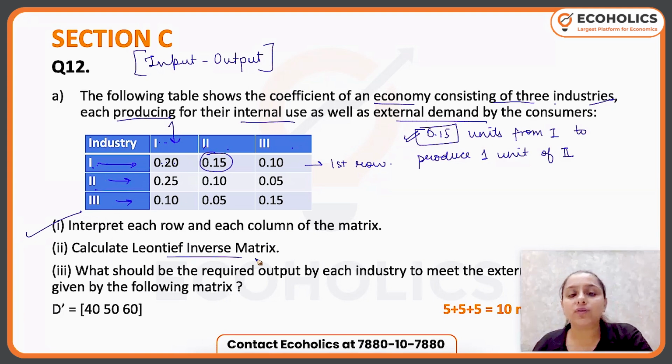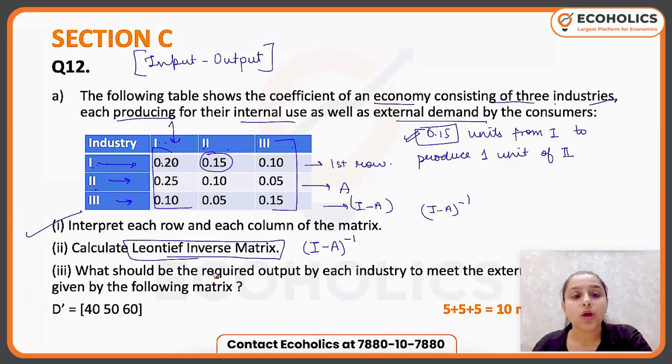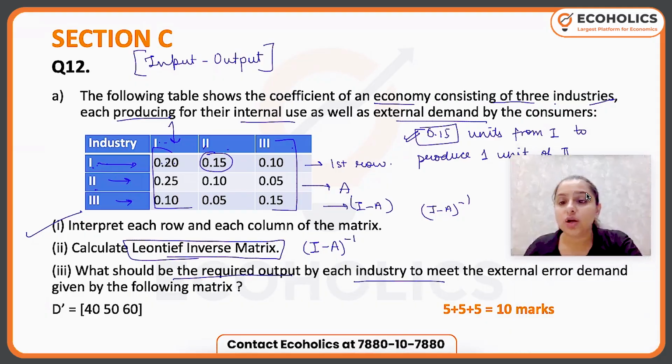Calculate Leontief inverse matrix. Now, what is Leontief inverse matrix? Leontief inverse matrix is (I minus A) inverse. Okay, that is your Leontief inverse. Now, this given matrix is the A matrix. So from this, you will calculate I minus A and then you will do (I minus A) inverse. What should be the required output by each industry to meet the external demand given by the following matrix? Now, this is